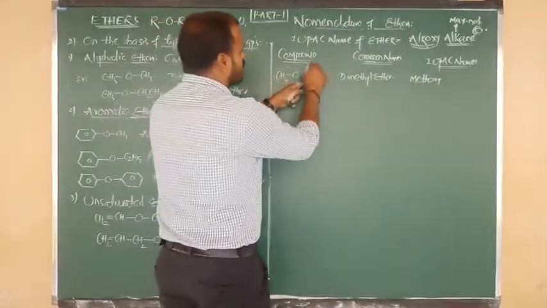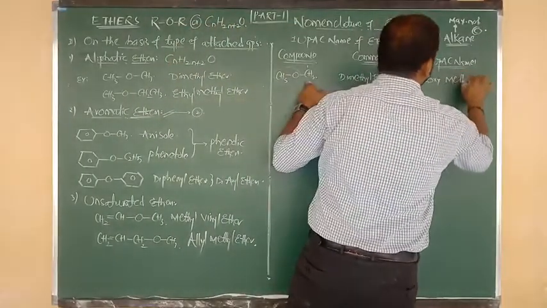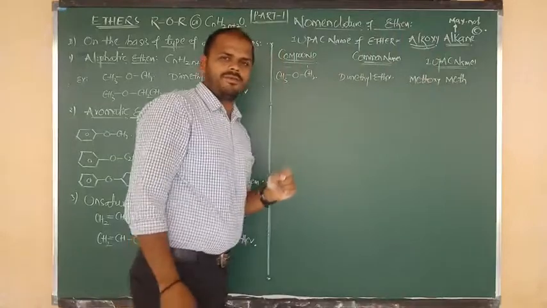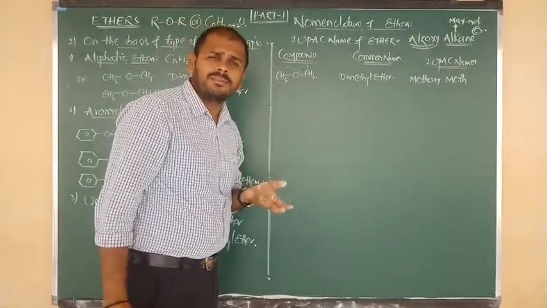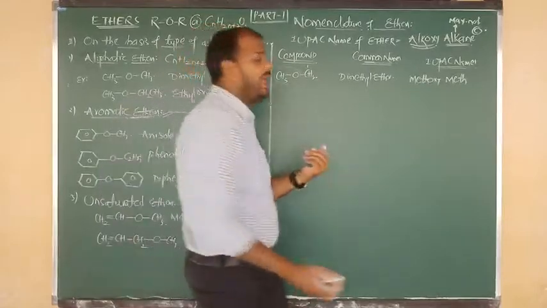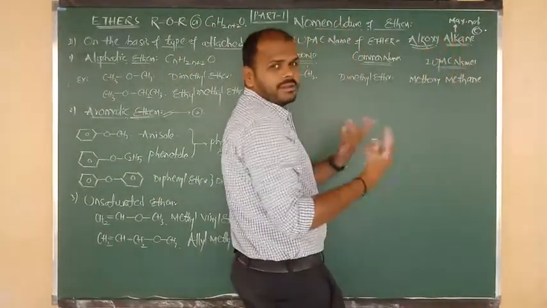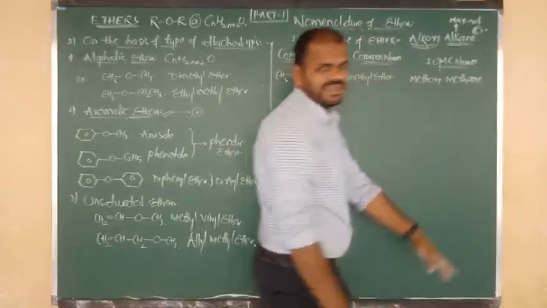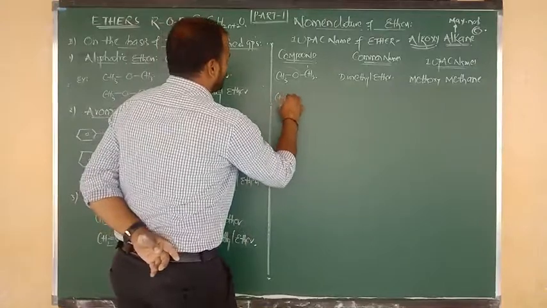Remaining is nothing but root word. How many carbons are there? One carbon is there. So try to indicate for one carbon what is the root word? Meth. And between carbon and oxygen here, a single bond is there. Single bond का meaning what is the primary suffix? A. So looking like alkoxyalkane, the example is nothing but methoxymethane. समझे?